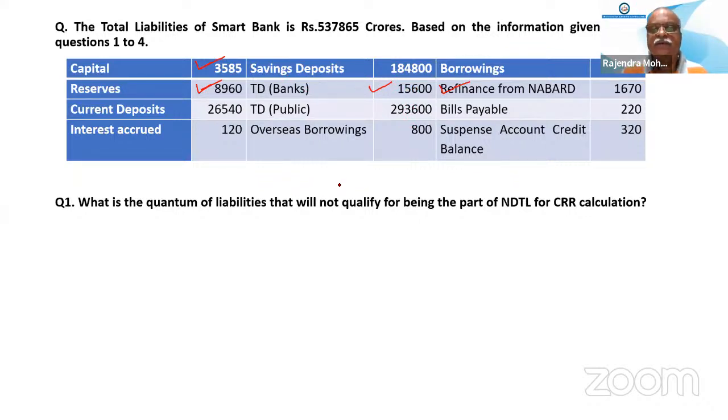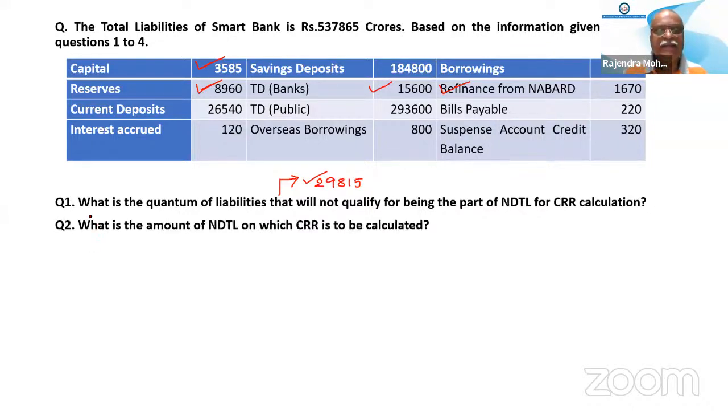3585, 8960, 15600, and 1670. 29815. Somebody else confirm, is this correct now? Yes, sir. So this is the amount of liabilities which are not to be considered for CRR calculation. Very simple. This type of question will come. So only remember, capital reserve, time deposit from banks, and refinance from NABARD or RBI, any refinance coming, that will not be considered.